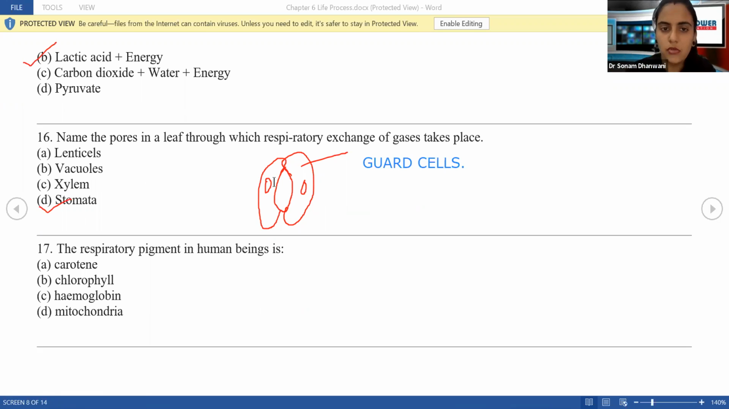Vacuoles, we know what vacuoles are, and what is the xylem? Xylem is basically a transportation organ, you can say a vessel of the plant, right? It has nothing to do with respiratory exchange. Okay, next. The respiratory pigment in human beings is, what is the respiratory pigment in human beings? Very simple and very easy. You ought to know this answer. It is nothing but hemoglobin. Okay? Chlorophyll, we know what it is, right? So please don't get confused. Chlorophyll is the pigment in plants, not the respiratory pigment. Okay?